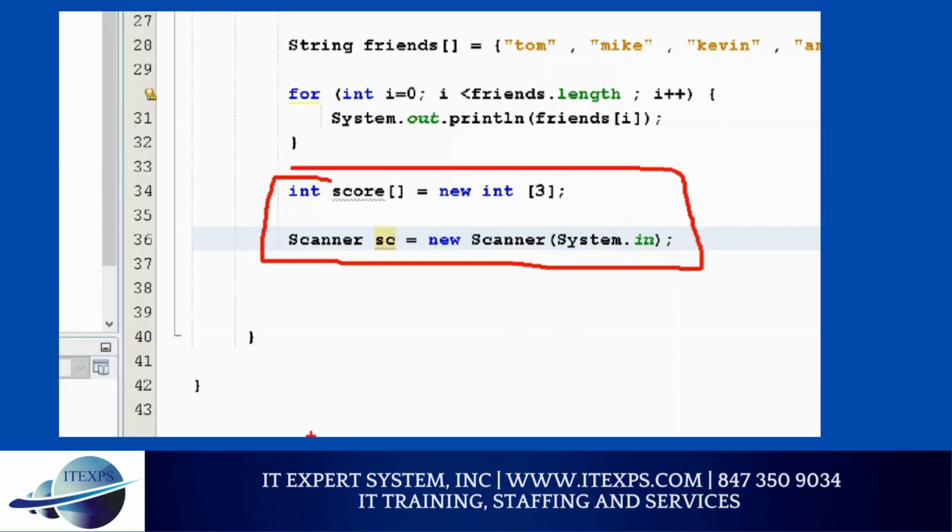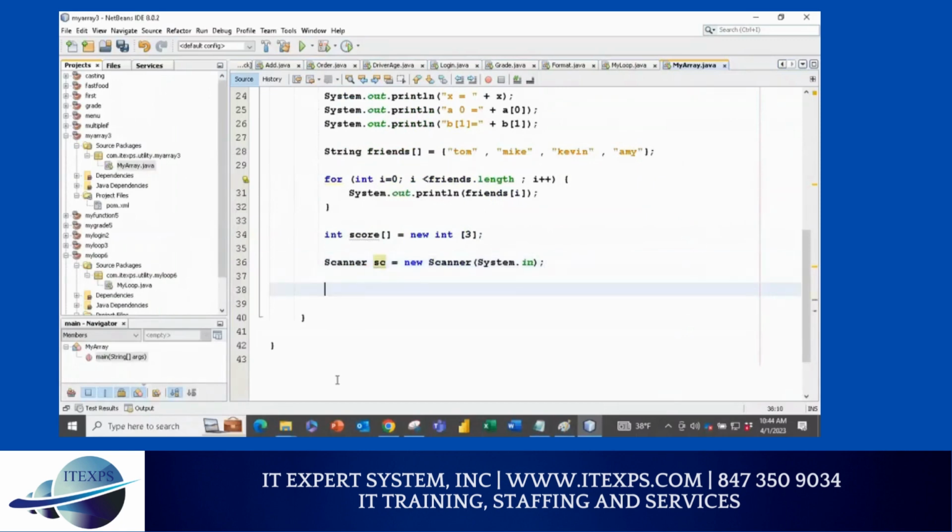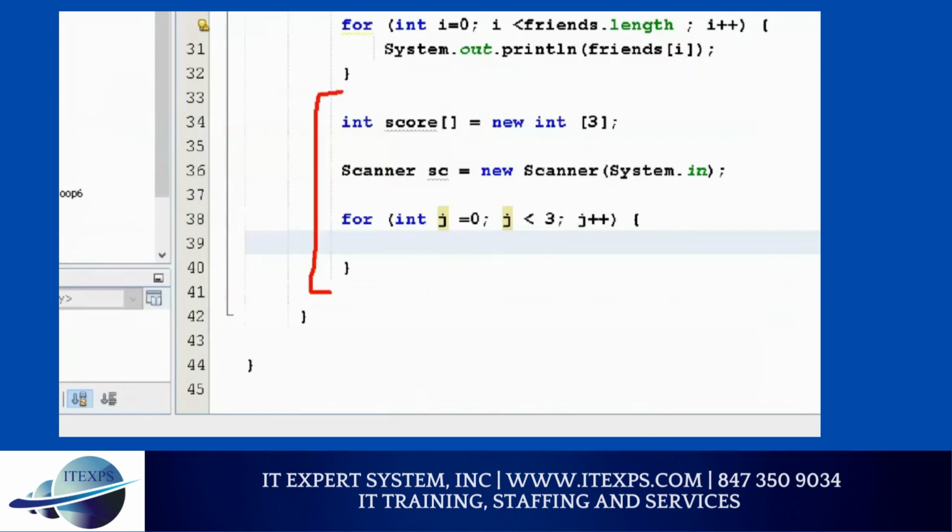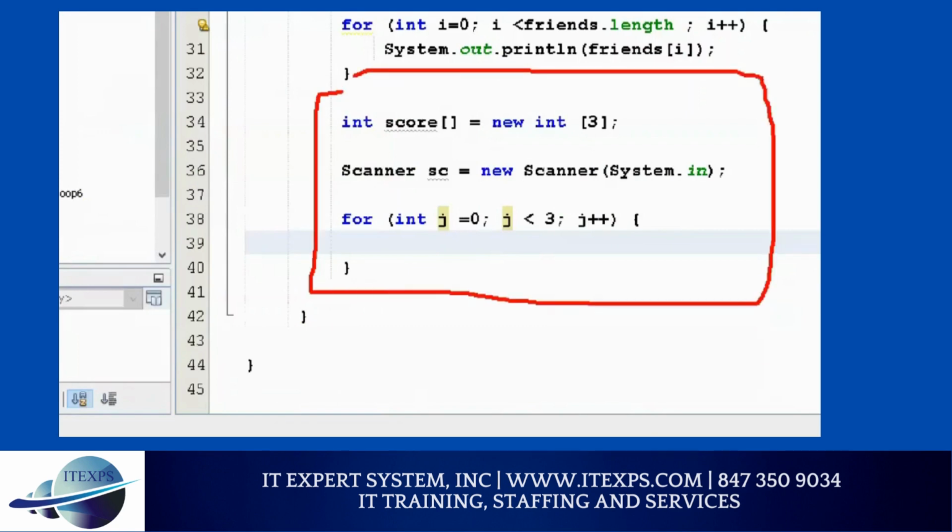So I'm going to do a loop, and I know 3 subjects, 0, 1, 2. So I'm going to use for int. I can use another variable called j equal to 0, so I don't have to use i all the time. So j less than 3 subjects. So I'll say 0, 1, and 2. So I'm going to say 3 and j plus plus and curly bracket start, press enter. So I'm doing that. Pretty easy.